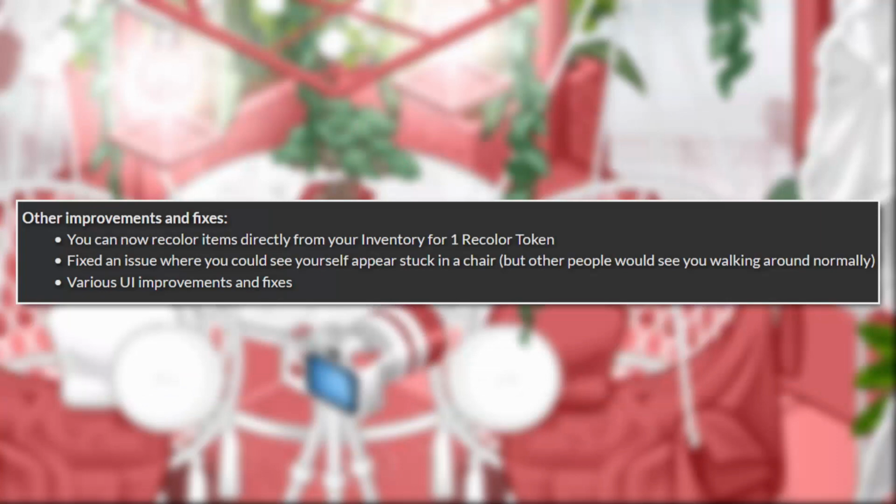Other improvements and fixes: you can now recolor items directly from your inventory for 1 recolor token. They fixed an issue where you could see yourself appear stuck in a chair, but other people would see you walking around normally, and various UI improvements and fixes.